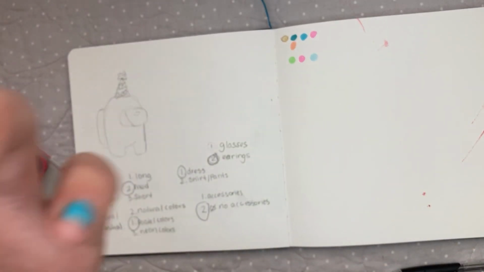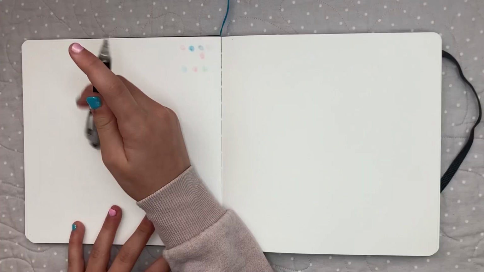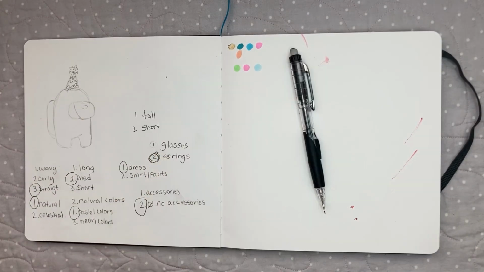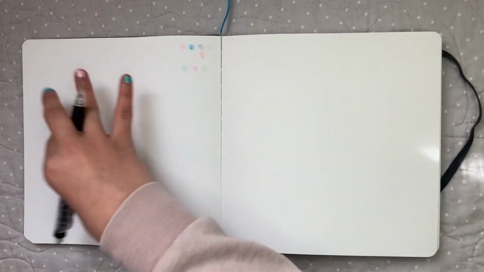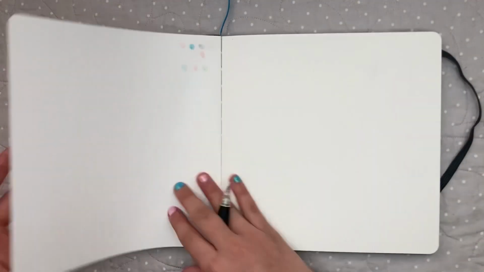I'm going to be using some watercolors. These are Let's Make Art watercolors, also known as Dandelion Paint Co. I kind of want to do if she's going to be tall or short. Pick a number 1 through 2. Here's a random number, 2. That kind of gives us the base for the character, because these things are things that we'll add on, and this will kind of give us our base.